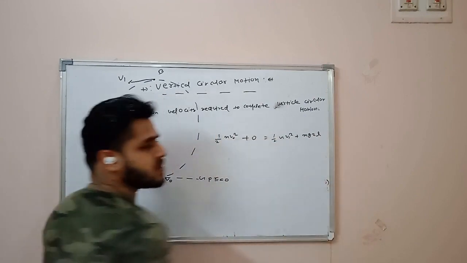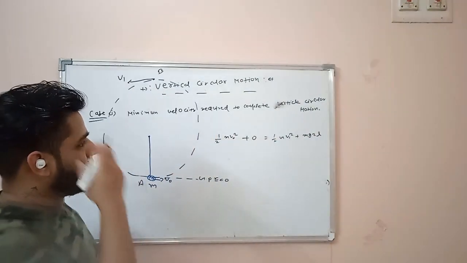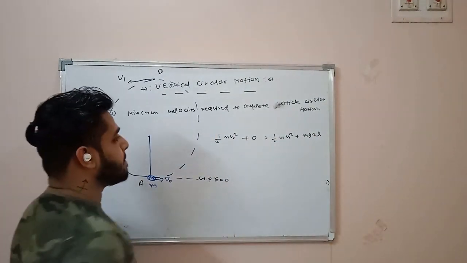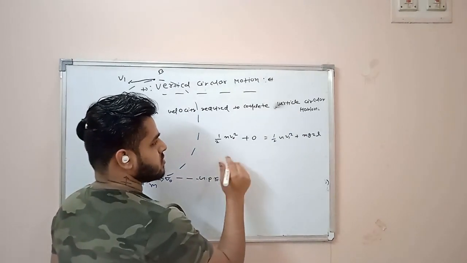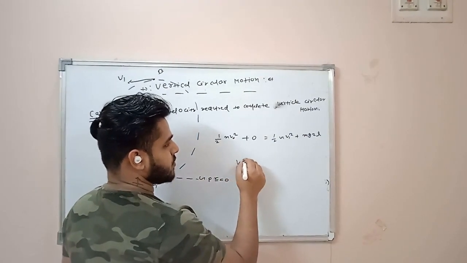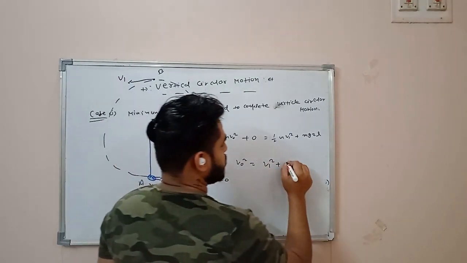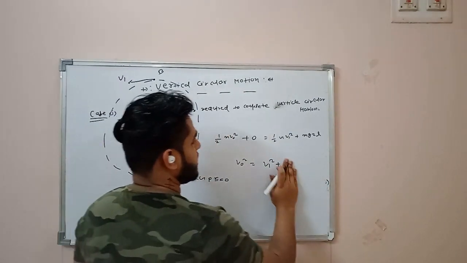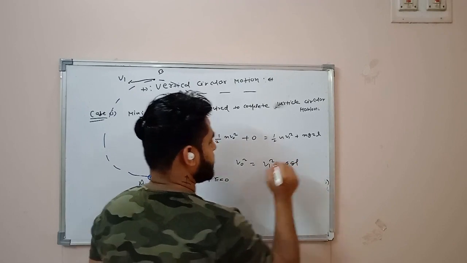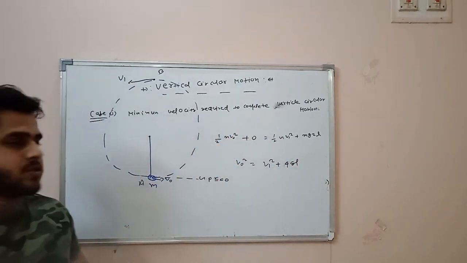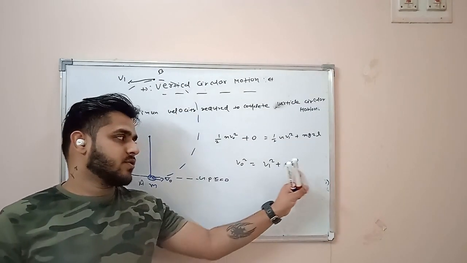From here, v naught square equals v1 square plus 4gl.